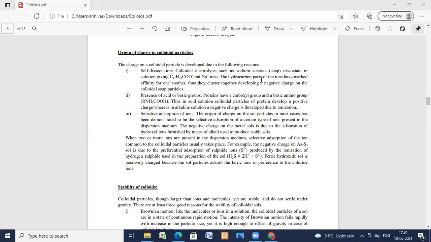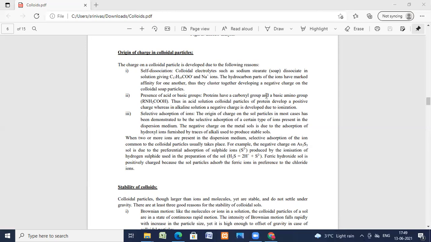The hydrocarbon parts of the ions have a marked affinity for one another. Thus, they cluster together, developing a negative charge on the colloidal soap particles.